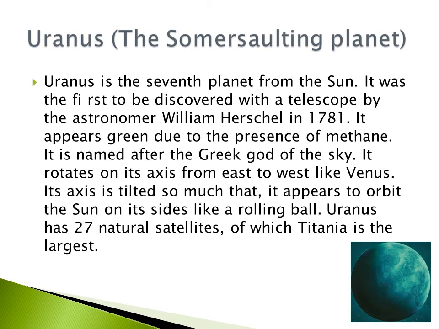Uranus, the somersaulting planet. Uranus is the seventh planet from the Sun. It was the first to be discovered with a telescope by the astronomer William Herschel in 1781. It appears green due to the presence of methane. It is named after the Greek god of the sky. It rotates on its axis from east to west like Venus. Its axis is tilted so much that it appears to orbit the Sun on its side like a rolling ball. Uranus has 27 natural satellites, of which Titania is the largest.